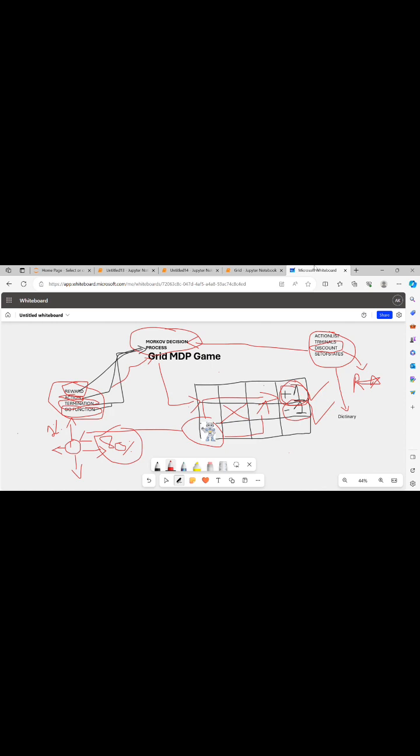So if the state is the terminal state, then just return us None.